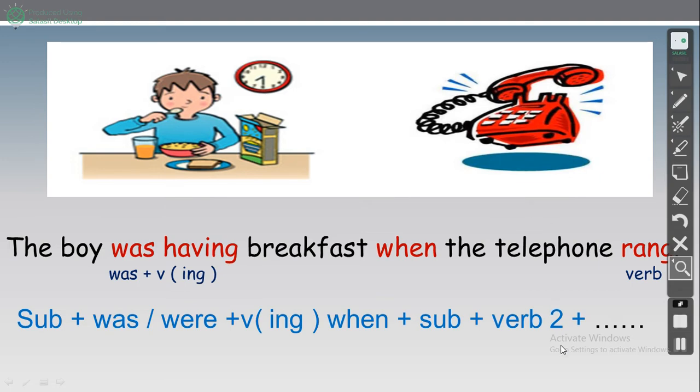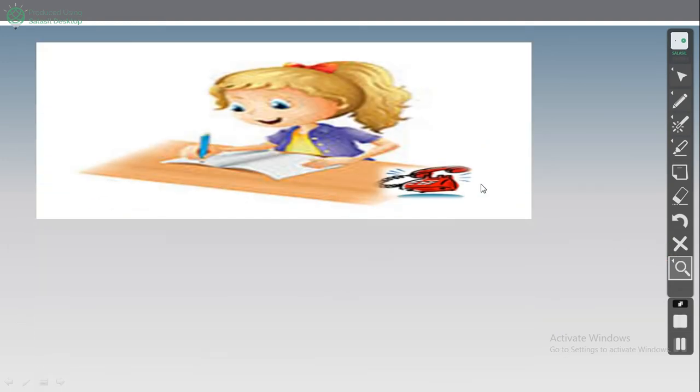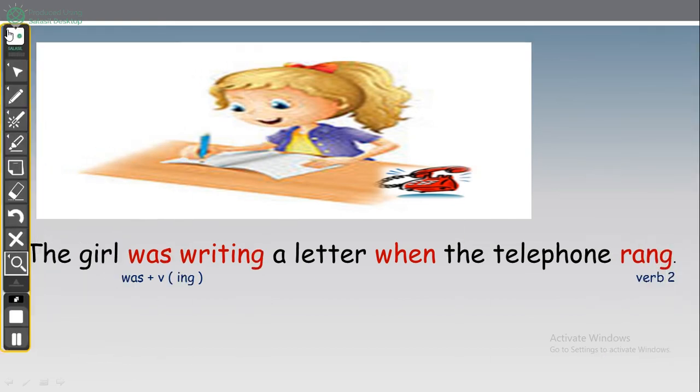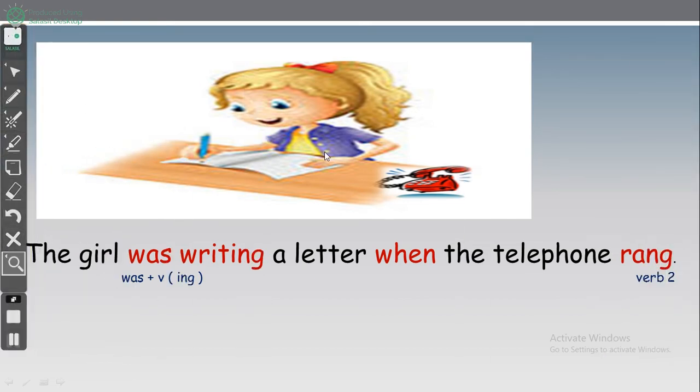Example number 3. The girl, we have, look at the picture. The girl was writing a letter. The girl was writing a letter when the telephone rang. Another example, we have the girl was writing a letter.